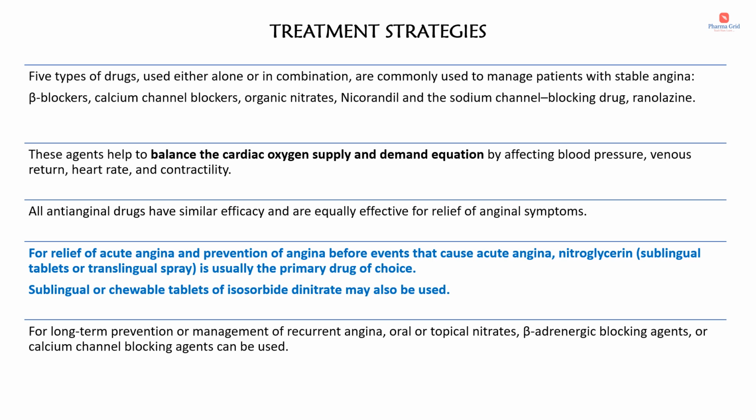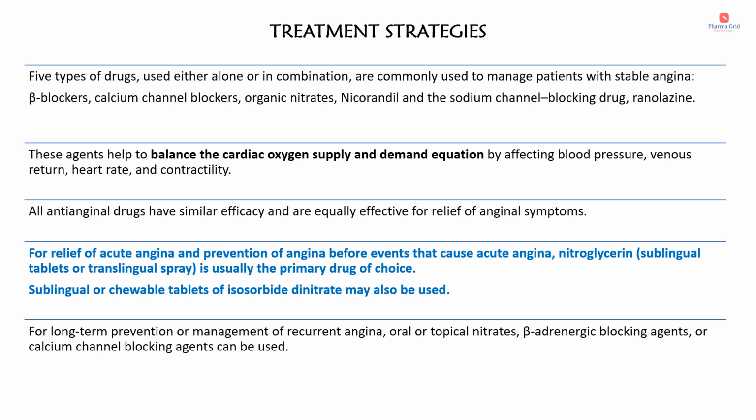For relief of acute angina and prevention of angina before events that cause acute angina, nitroglycerin, mainly through sublingual tablets or translingual spray, is usually the primary drug of choice. Sublingual or chewable tablets of isosorbide dinitrate may also be used because these are short-acting organic nitrates. So they will provide quick relief. Hence, they can be used as first-line choice for the relief of acute angina and for the prevention of angina.